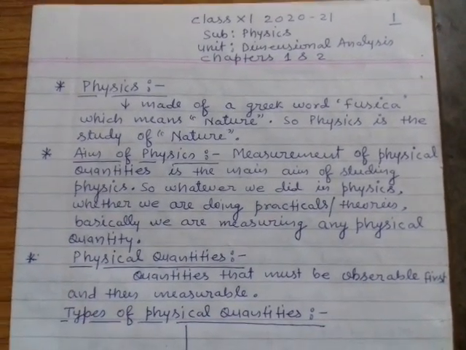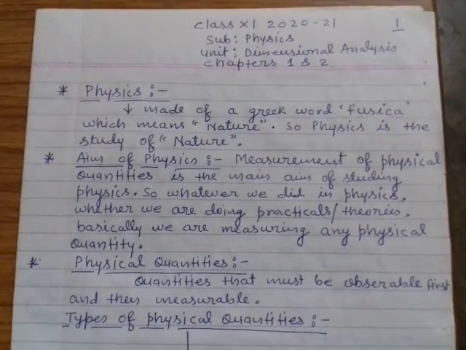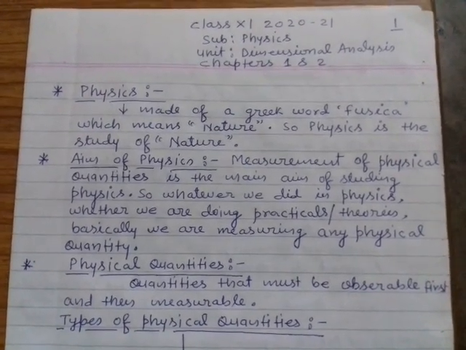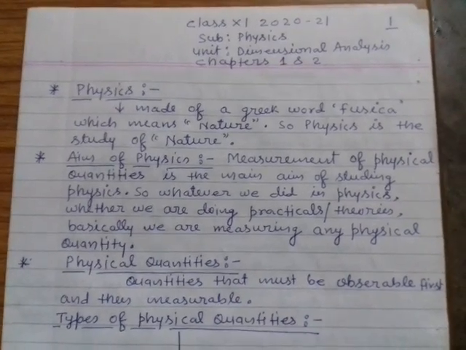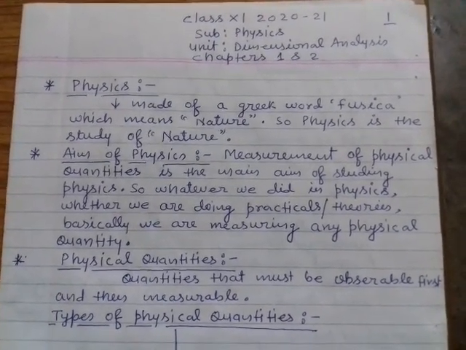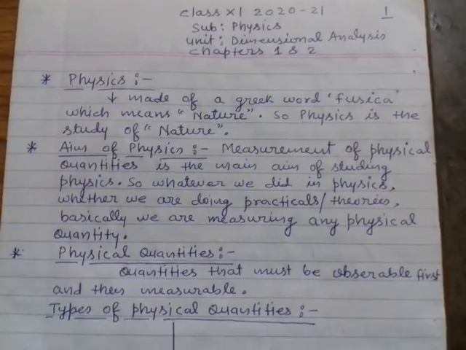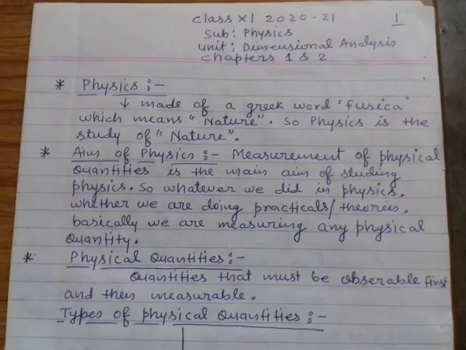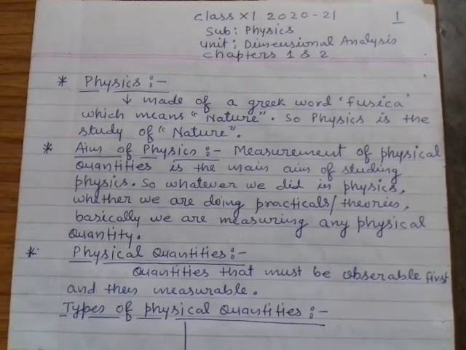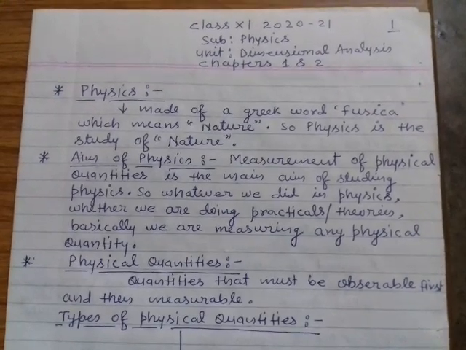First of all, we should know what is physics. Physics is made of a Greek word physica, which means nature. So physics is the study of nature. The word meaning of physics is nature. So whatever we study in physics, actually we are trying to study the natural phenomena.